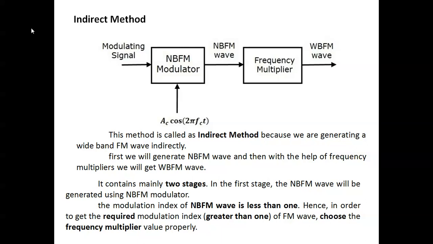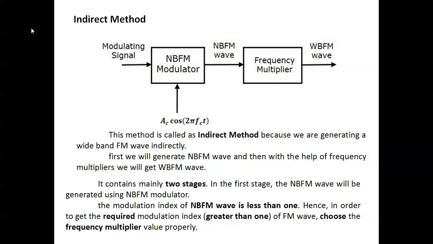In the first stage they generate narrowband FM, and in the other stage it is converted to wideband FM. In the first stage they use a product modulator as the narrowband FM modulator. Then the frequency multiplier converts it to wideband FM.